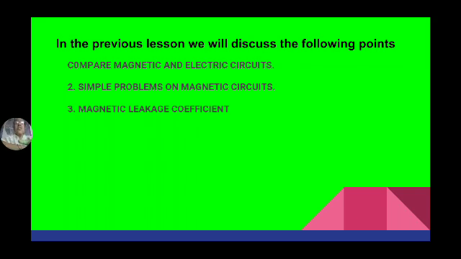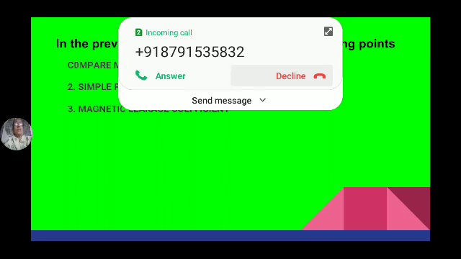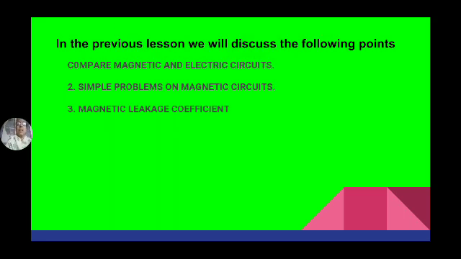Here we use the word flux, there we use current. In magnetism we use MMF, magneto-motive force, the force which motivates flux to pass through the circuit, whereas in an electric circuit we use EMF, the force which motivates electrons to pass through the circuit. The flow of electrons is nothing but current. So the force which motivates current to pass through the circuit is known as EMF.